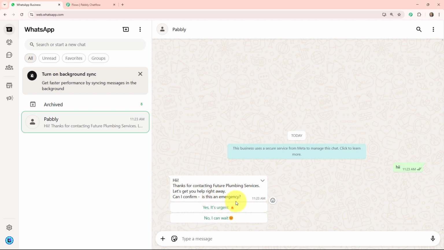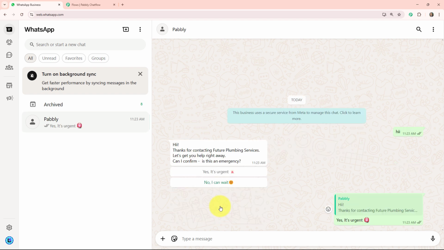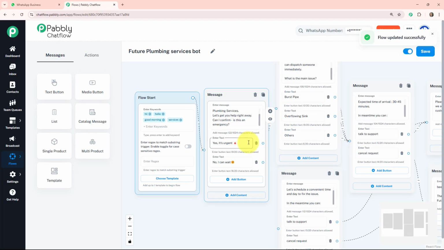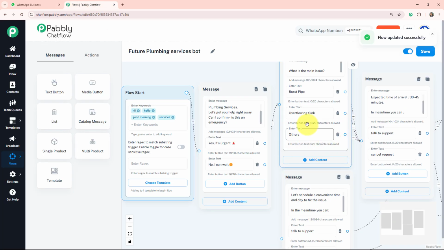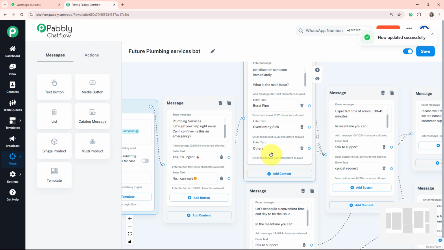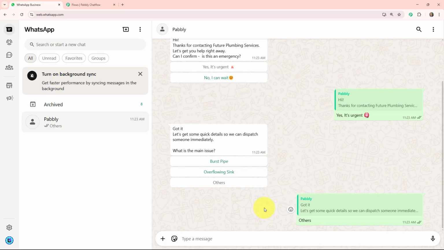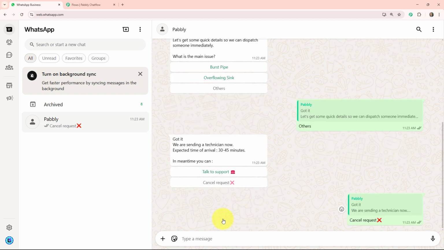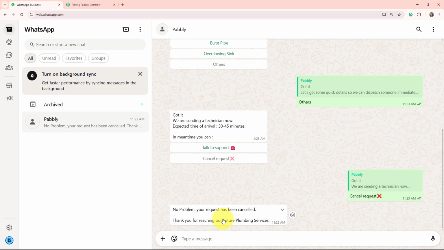Let's get you help right away. Can I confirm, is this an emergency? If I click on yes, it's urgent, then it will automatically respond to me like, see what I have written here: overflowing sink, other, burst pipe. If I click on other, it will respond: got it, we are sending a technician now. Expected time of arrival 30 to 45 minutes. If I click on cancel request, then it will respond. So basically this is how our chatbot will work.